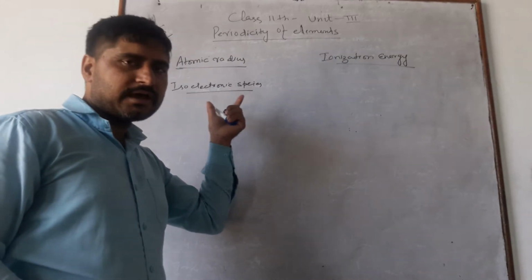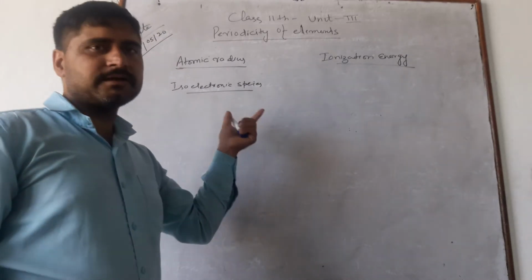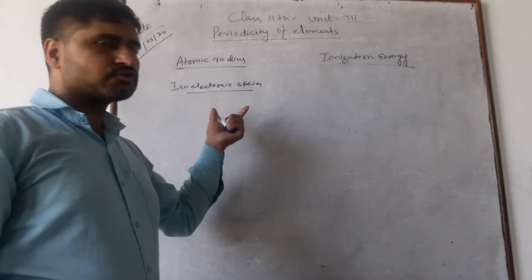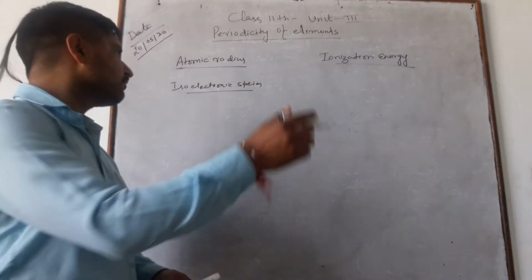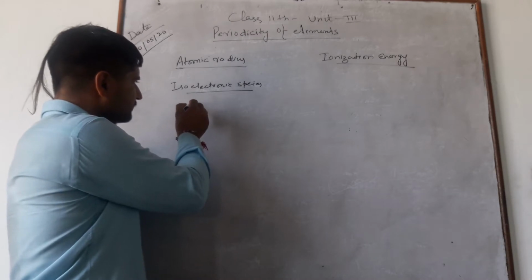Species having same number of electron but differ in the magnitude of nuclear charge are called isoelectronic species. Now let us take the example of isoelectronic species.